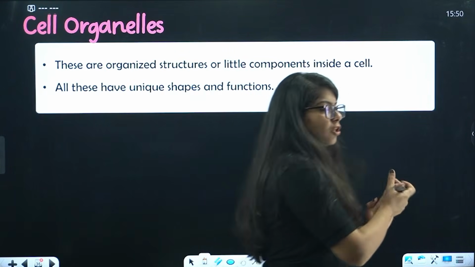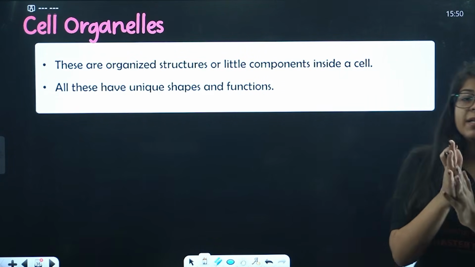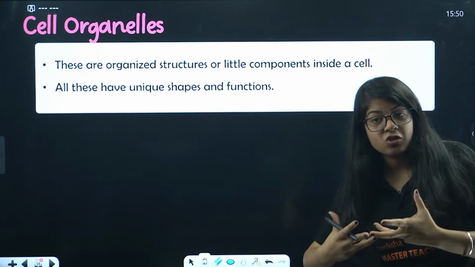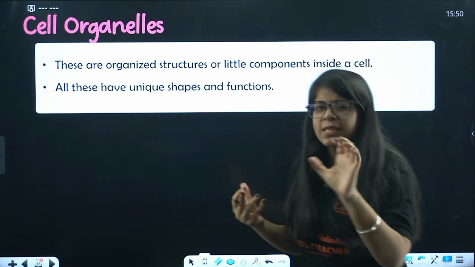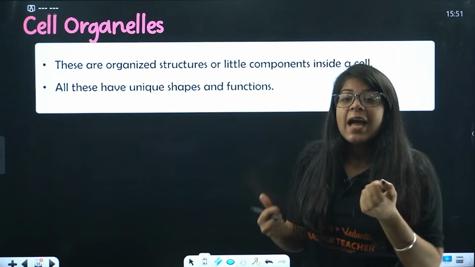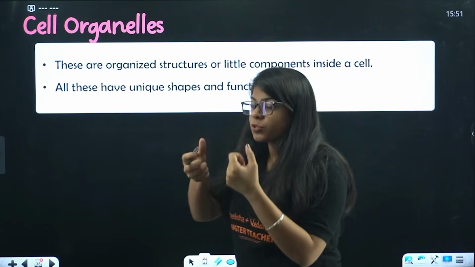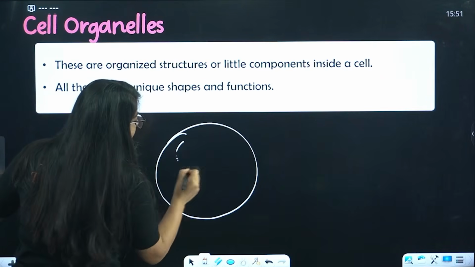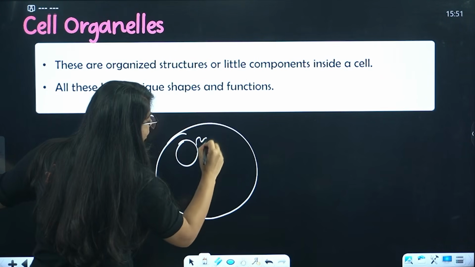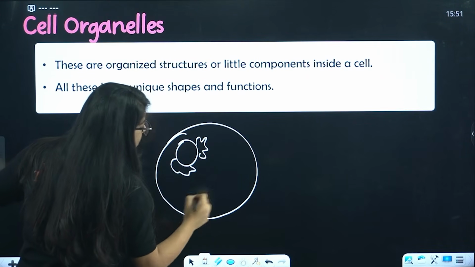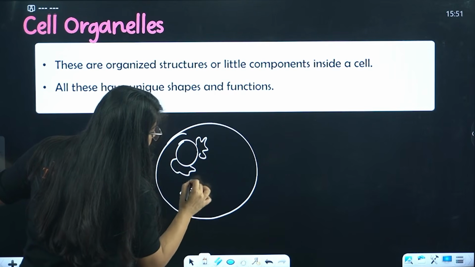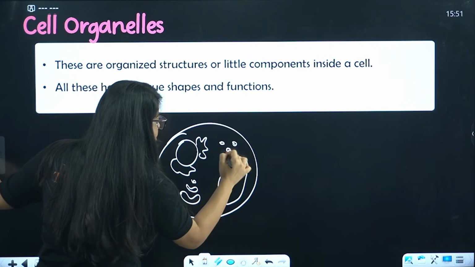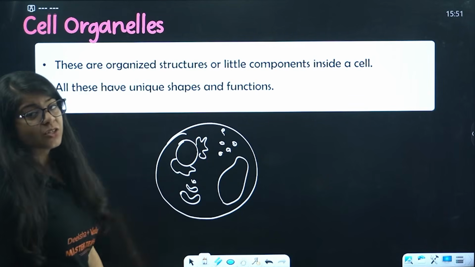Now we are going to study lots of cell organelles. These cell organelles are organized structures or little components inside the cell, as I told you. All of them have unique shapes, unique structures and unique functions. So inside this cell you have the nucleus, and with that you have lots of cell organelles: the Golgi apparatus, vacuoles, lysosomes, and we'll study all about these structures.